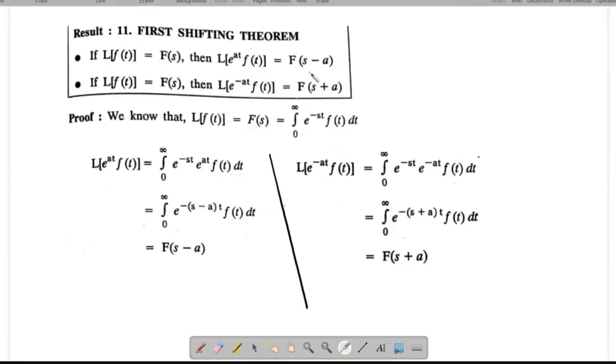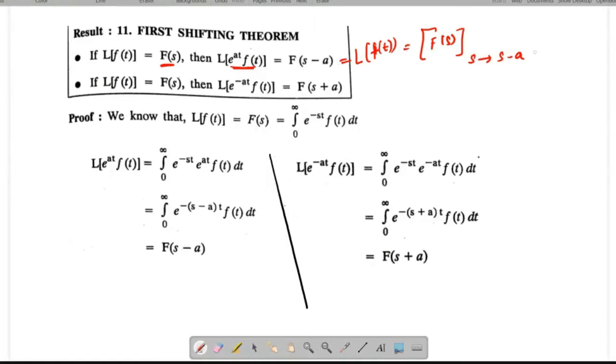That means this is the meaning: if this product is coming, you have to take the Laplace transform of f of t only. After finding L of f of t, you may get F of s, as we have already assumed. After finding F of s, you have to substitute s tends to s minus a.